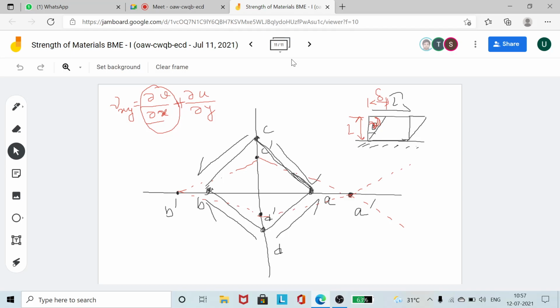So what is the lateral displacement? The displacement that's occurring in the y direction divided by the x dimension, that actually gives us the longitudinal strain. Similarly, you can see in this one del u by del y. So u is the displacement in the x direction, but you are comparing it to the y direction. So whatever is the lateral displacement divided by the longitudinal direction, that actually gives us shear strain.